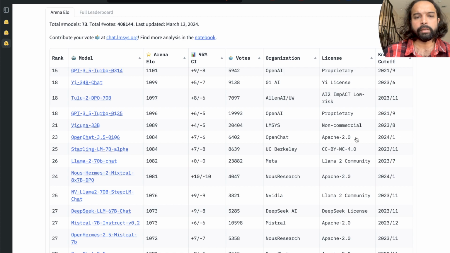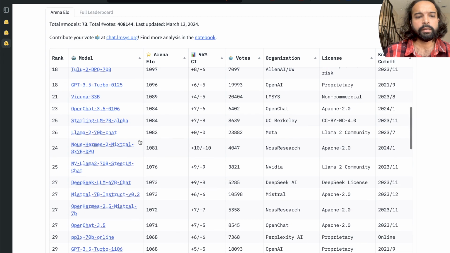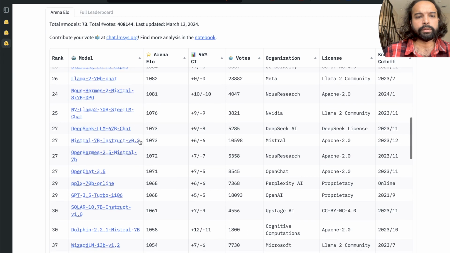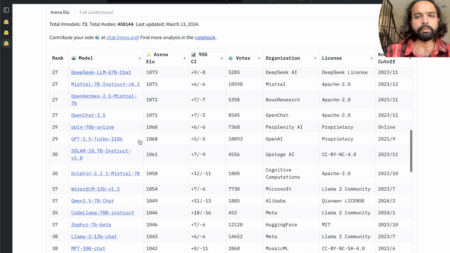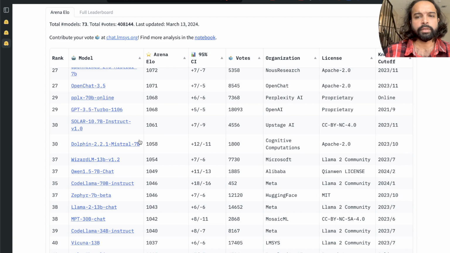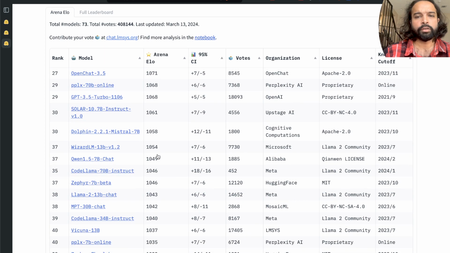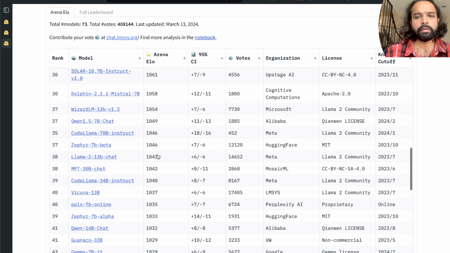You can build a company where you fine-tune your own model based on these models, and there's no restriction on using these models, but proprietary models cannot be used like that.